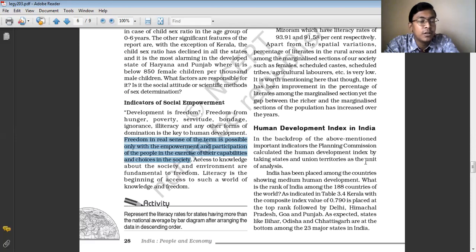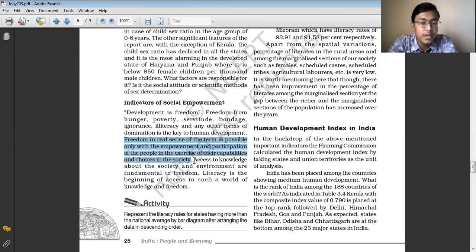A person must have knowledge about society and the happenings in the world, so a person needs to be educated and literate. Literacy is the beginning of access to such a world of knowledge. So in order to be knowledgeable, literacy is very important. That means education is important, because an illiterate person will be less knowledgeable as compared to a literate person.